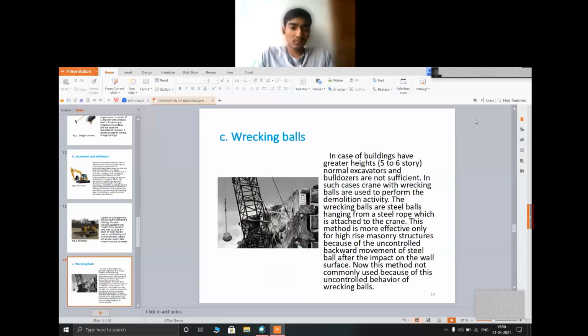Third one is breaking walls. This figure shows the breaking walls. In case of buildings of greater height, 5 to 6 stories, normal excavators and bulldozers are not sufficient. In such cases, a crane with breaking walls is used to perform the demolition activities.